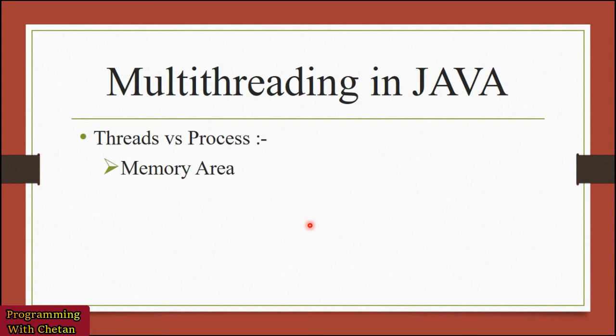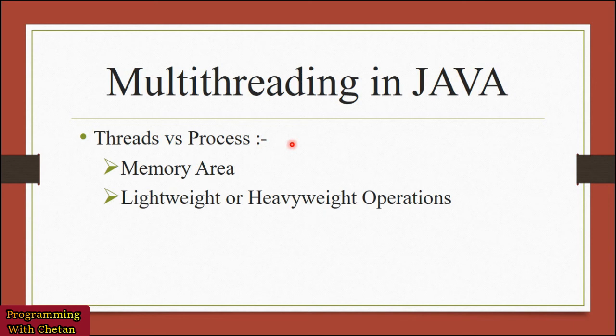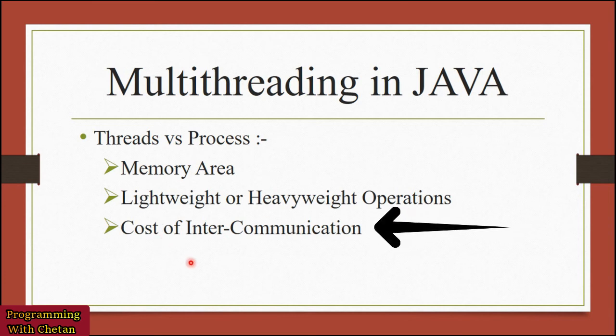Our first difference is on the basis of memory area. If we talk about threads, then multiple threads use the same memory area, whereas each process has a separate memory area and memory address. Now let us discuss our next difference on the basis of operation types. Threads are lightweight operations, whereas processes are heavyweight operations.